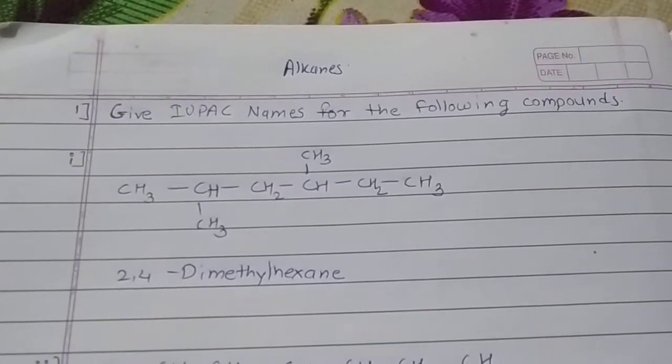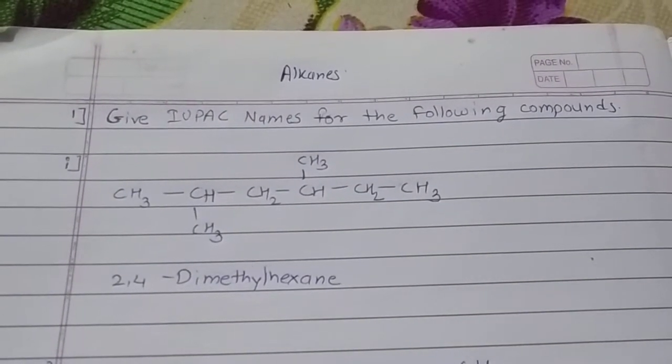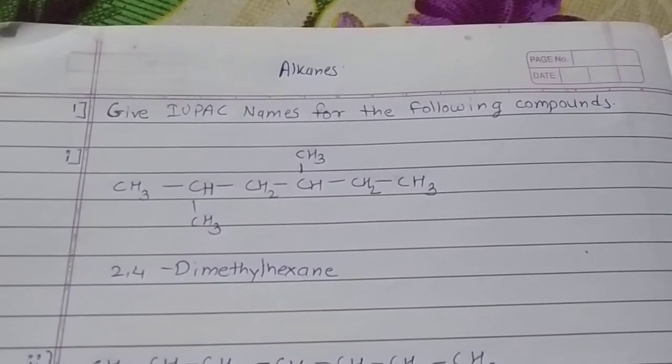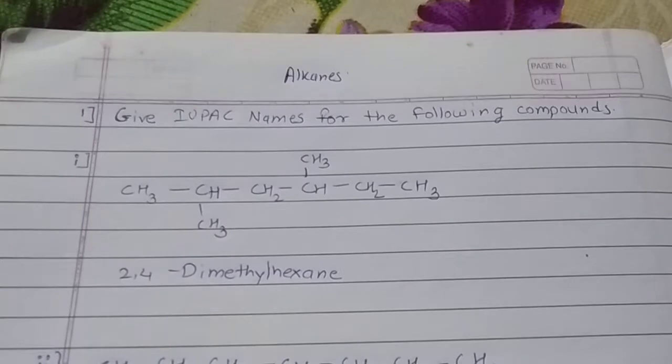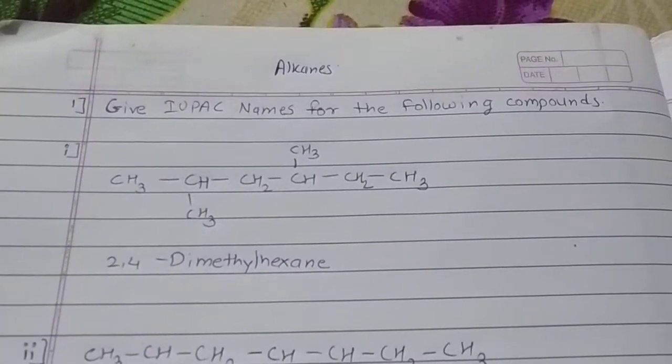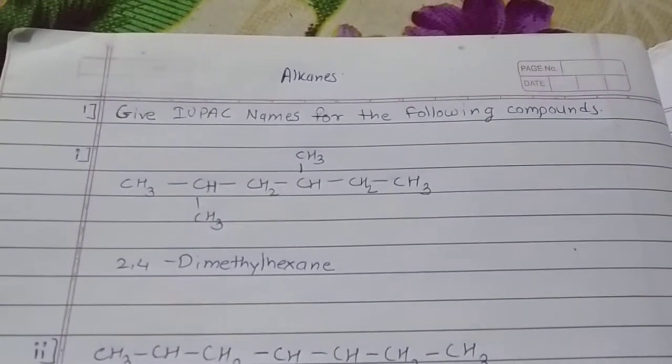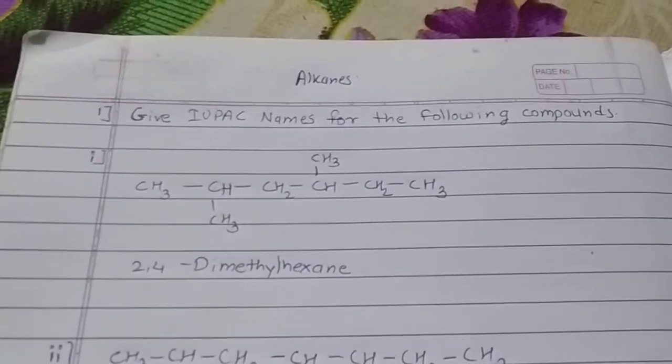Hello guys, today we will see nomenclature of alkanes. So the first question is: give IUPAC names for the following compounds. The structure is already given and you have to write the name of that compound.